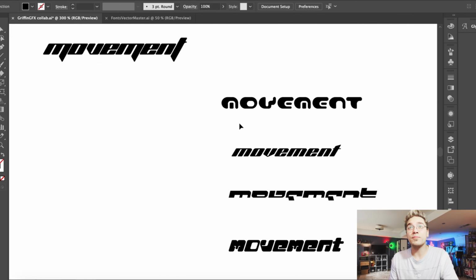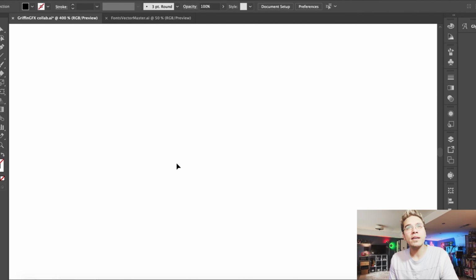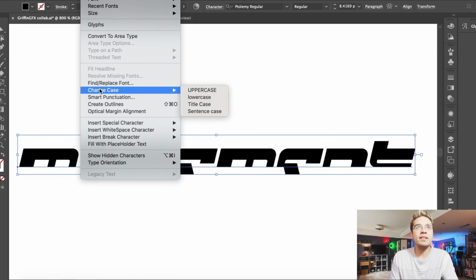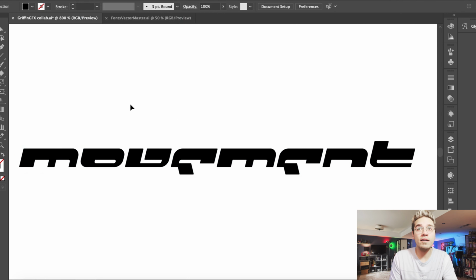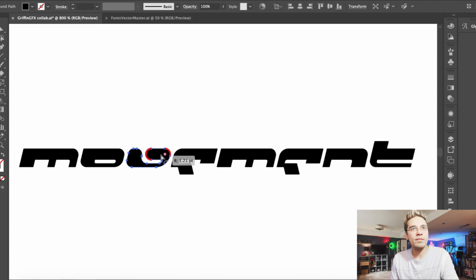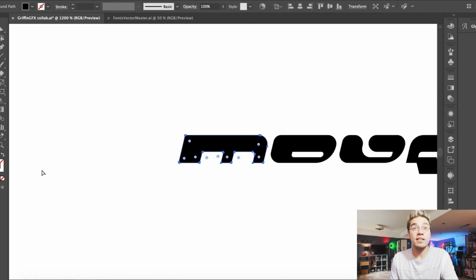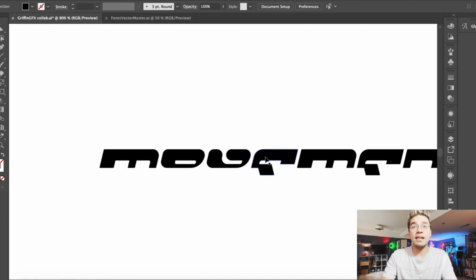Obviously there's Planet Cosmos right there. So maybe we could try this one right here. I think it's Ptolemy. So let's play around with that. Let's create outlines out of that type, and let's play around with those hard edges, those hard corners, maybe making those a little softer. Something like that might actually come in handy.